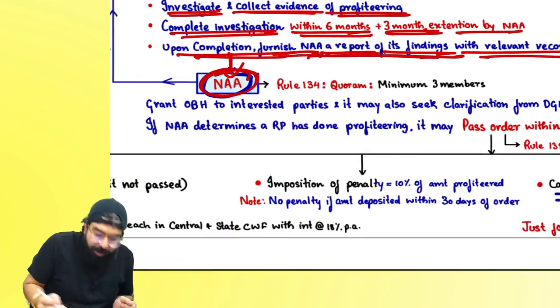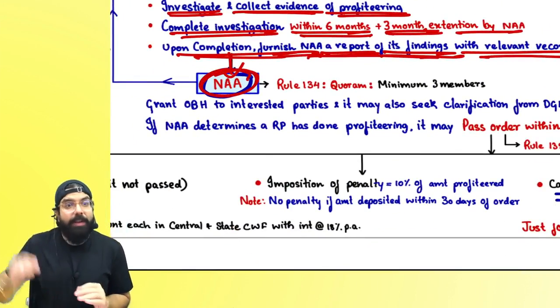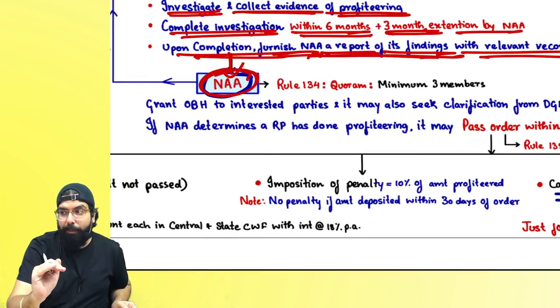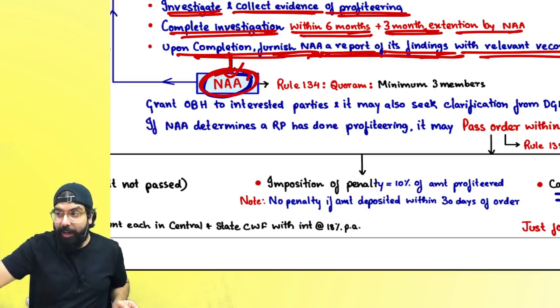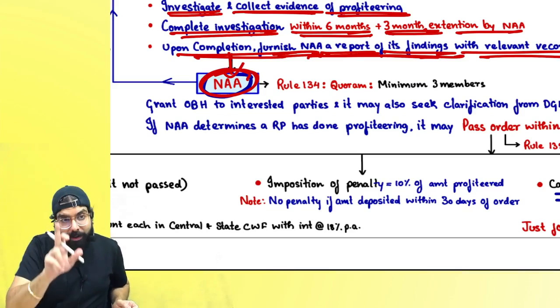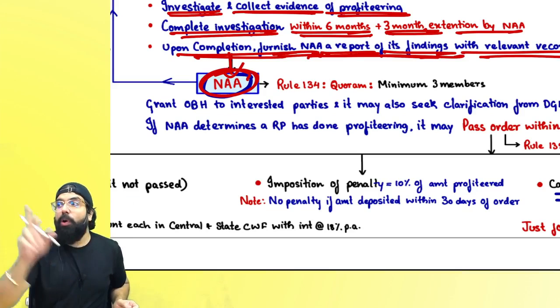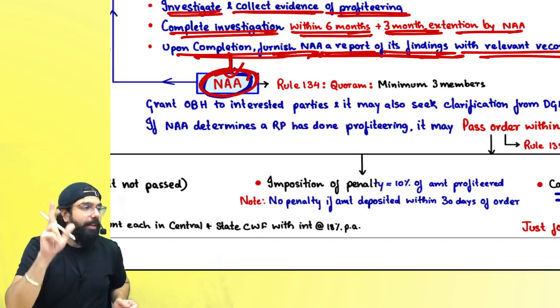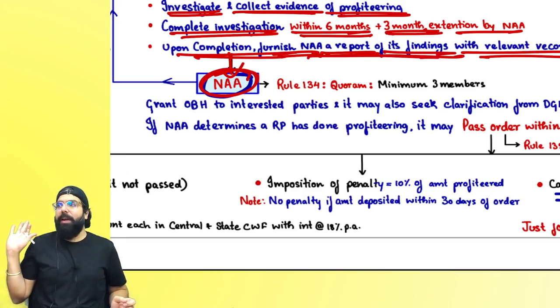Now the report has finally come to the National Anti-Profiteering Authority. Standing Committee, then DGAP, and then National Anti-Profiteering Authority. Local nature, then state level Screening Committee, then Standing Committee, then DGAP, and then National Anti-Profiteering Authority.